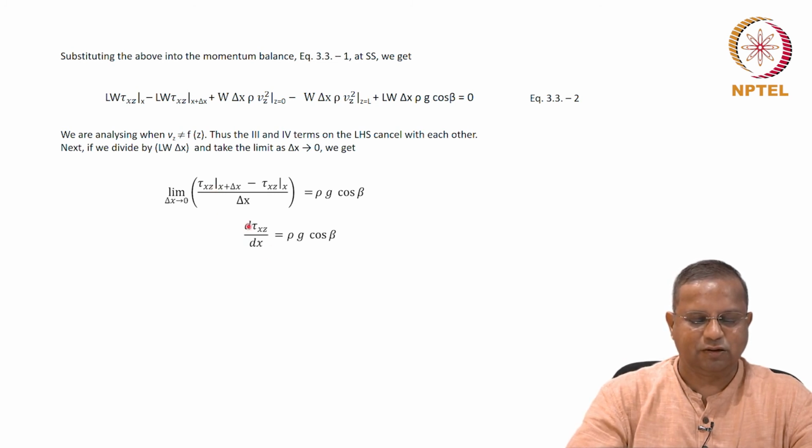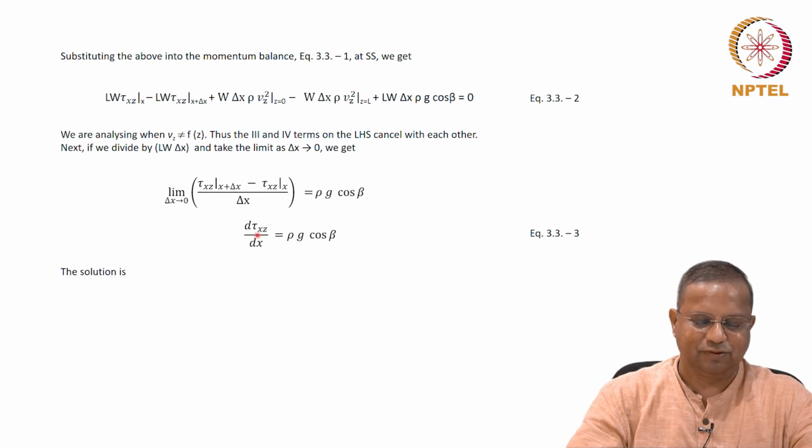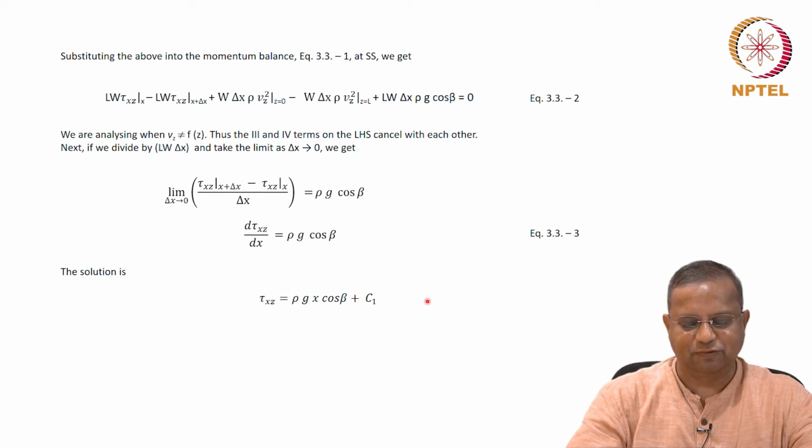Or d dx, this is nothing but the definition of the derivative. d dx of tau xz is rho g cos beta, equation 3.3-3. So, if we solve this, we directly get the shear stress profile. It is a first order differential equation. The solution is quite straightforward. Here just one integration: rho g cos beta times x plus the constant of integration. Let us call this equation 3.3-4.